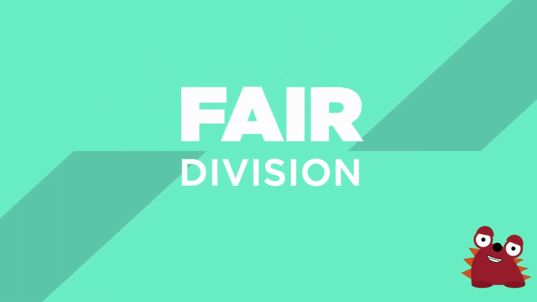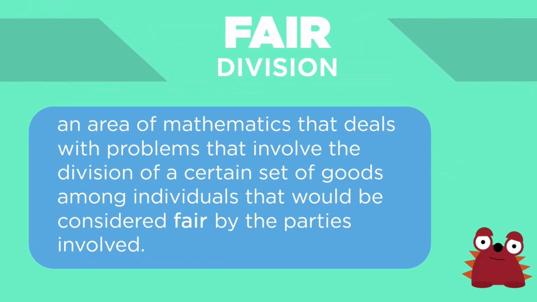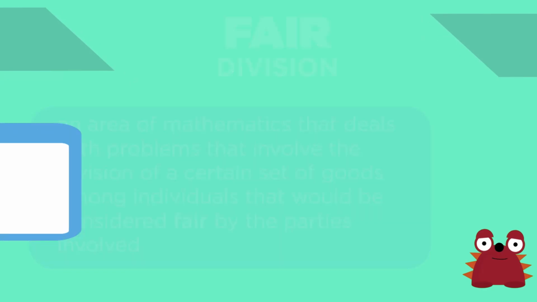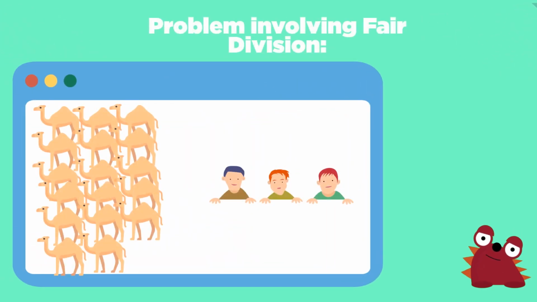The final section deals with division problems. To start off, fair division is an area of mathematics that deals with problems that involve the division of a certain set of goods among individuals that would be considered fair by the parties involved. Let us take, for example, the famous story about the dead father, his sons, and his camels. 3 sons were left with 17 camels, but they did not know how to fairly distribute it, as 17 could not be divided. Luckily, a wise man